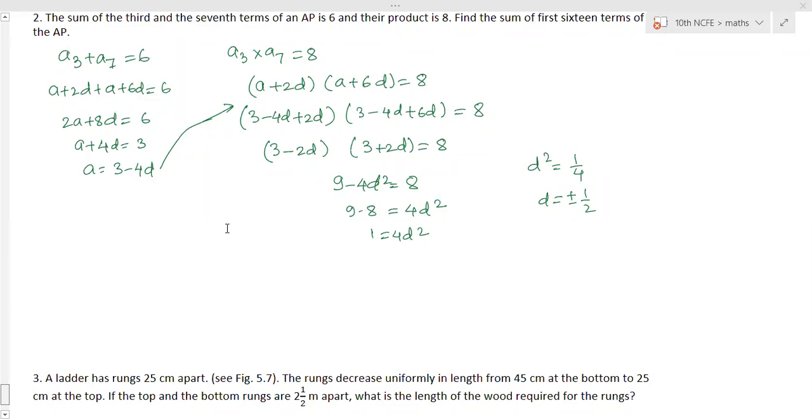Shouldn't we find the AP first? Not needed. a and d you got, no? Yes, understood.